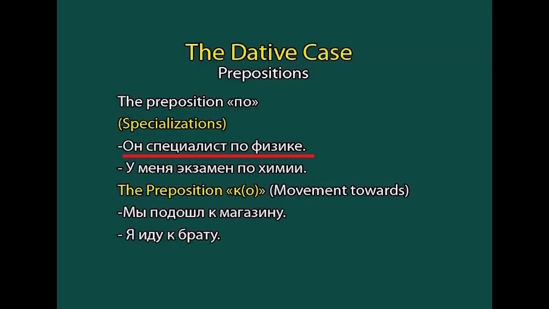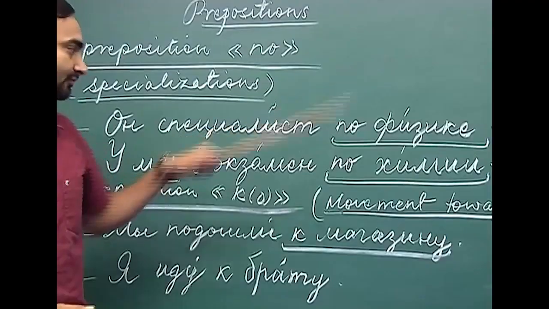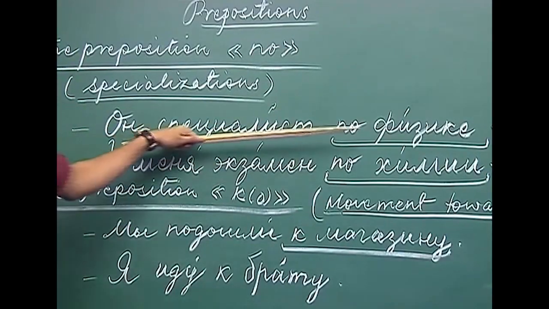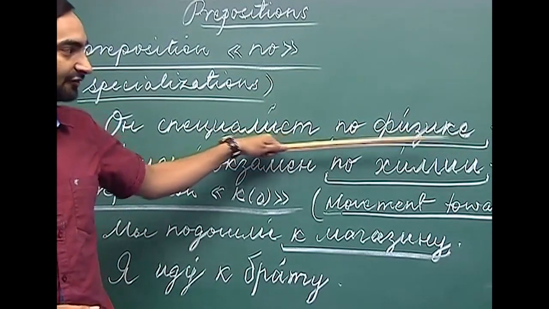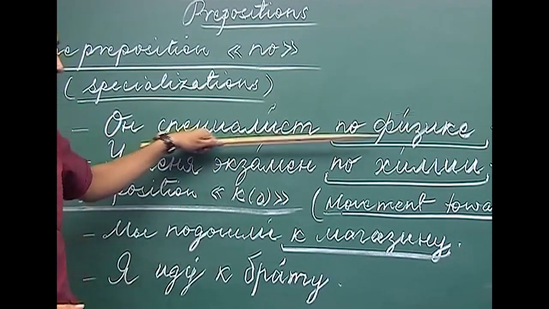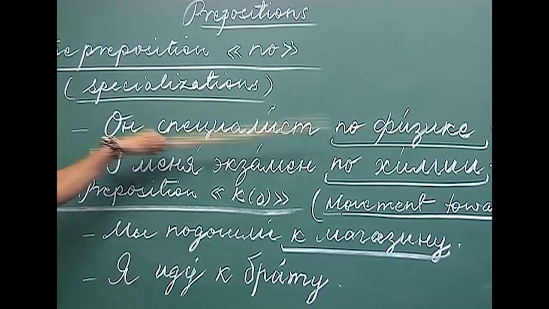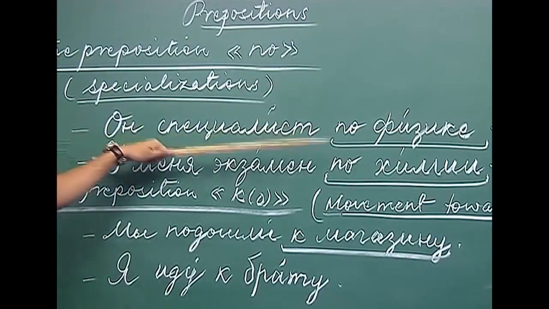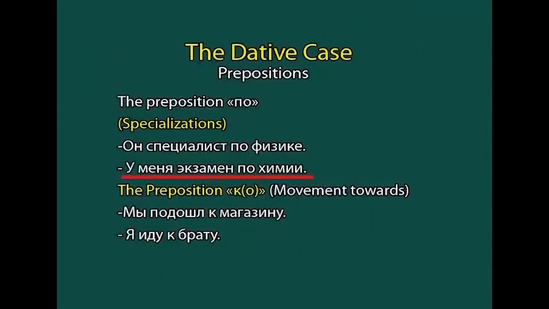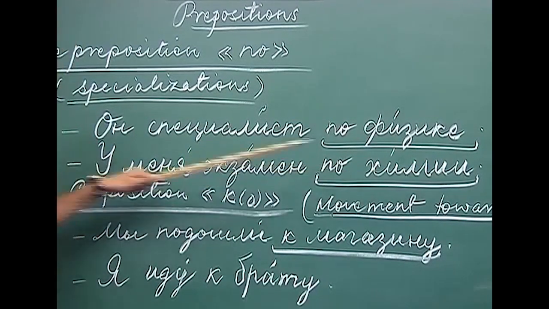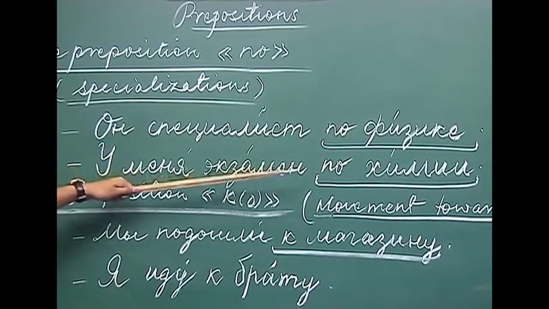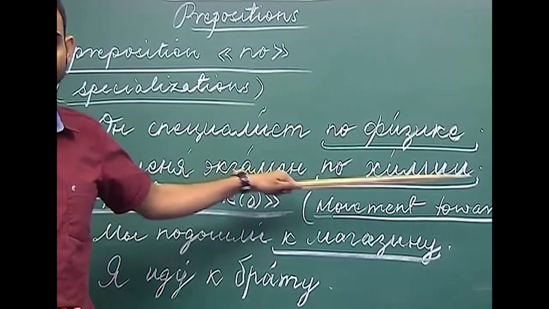For example, Он специалист по физике. He is an expert of physics. Physica becomes physique in the dative case because it is used after the preposition per. У меня экзамен по химии.